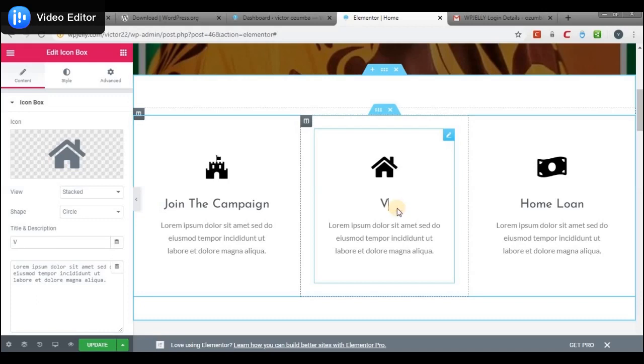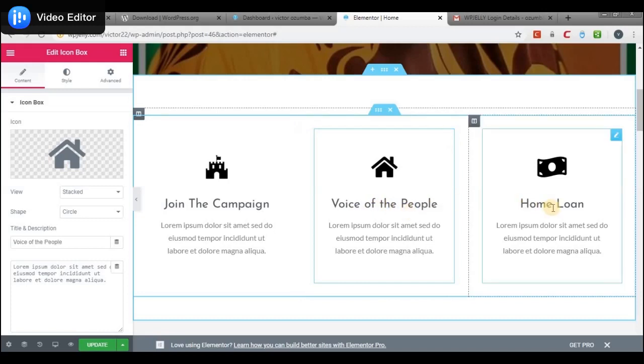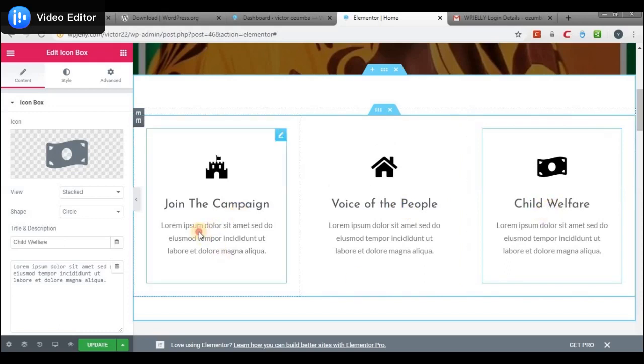And here, voice of the people. That looks nice. Here we could say child welfare. So that is that. Then here we could of course edit the text.